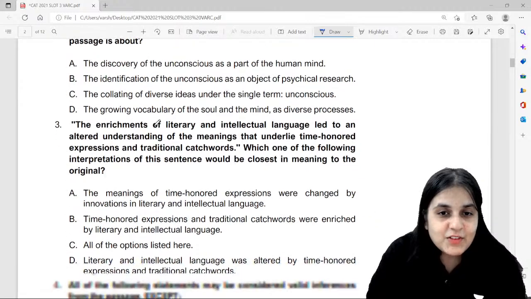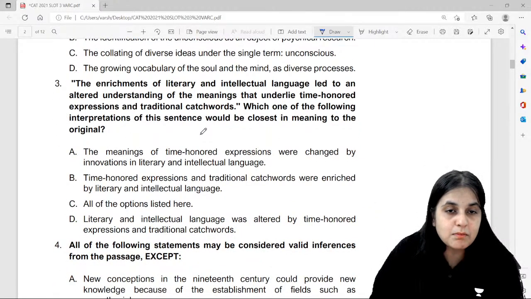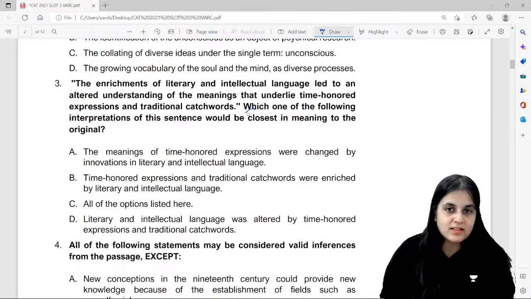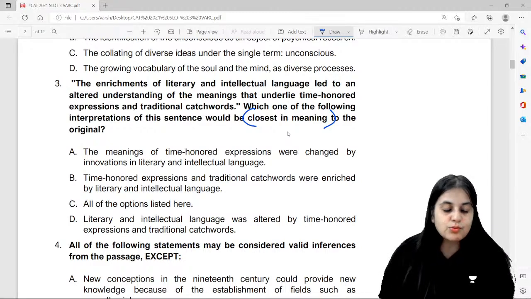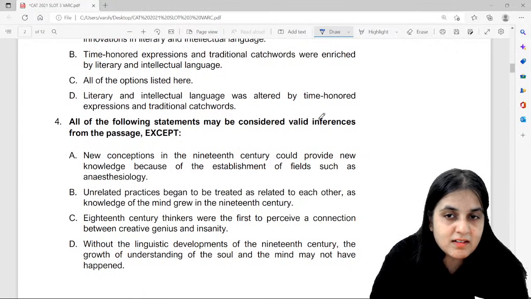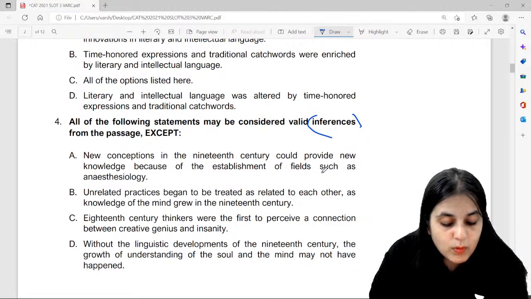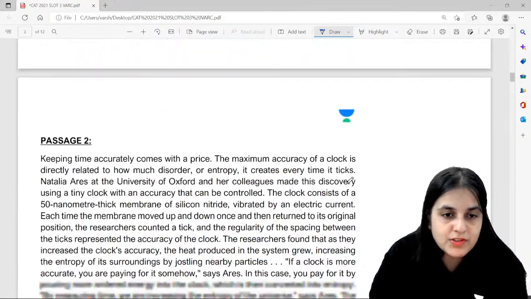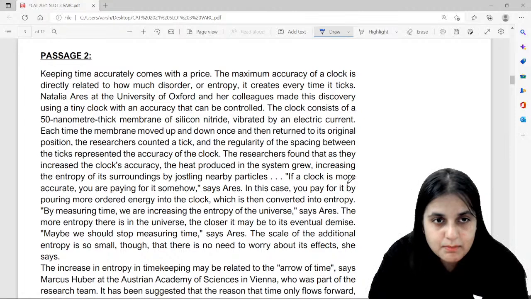Correct. The enrichments of literary. Okay, which one of the following interpretations would be closest in meaning to the original? Again, closest in meaning. These are all critical reasoning questions. These are all, exactly Jishnu, inference-based questions. All of the following statements will be considered valid inferences. See how important critical reasoning is. That's why, as a foundation, I always take you through critical reasoning classes. Why? Because of this. Most of the questions in the exam you will get are CR based.